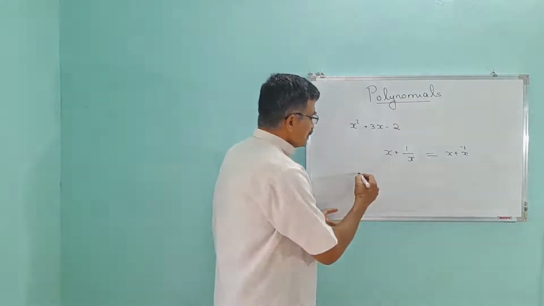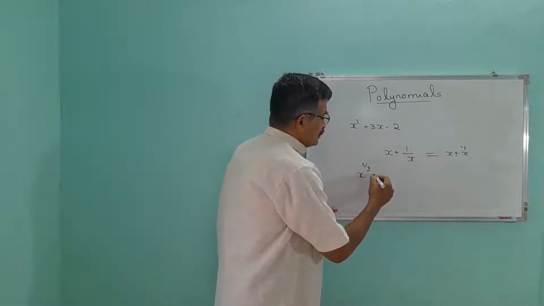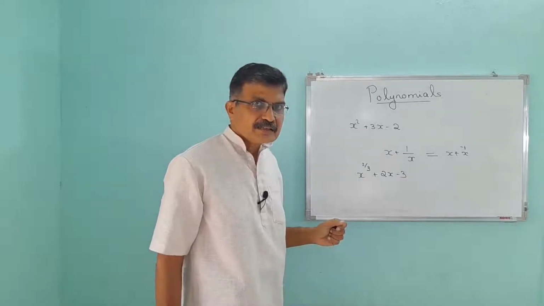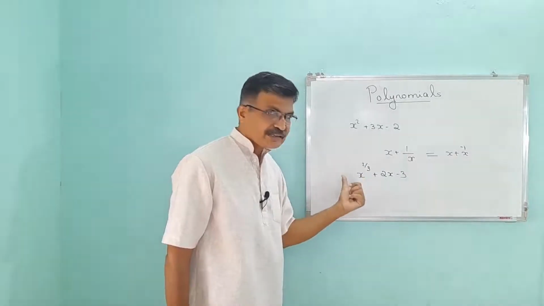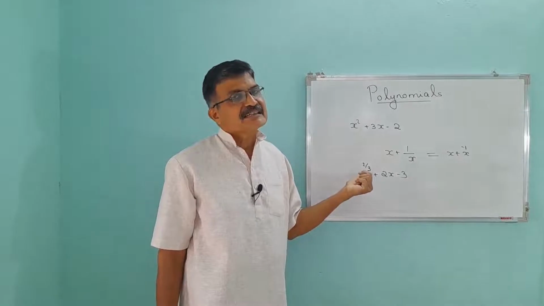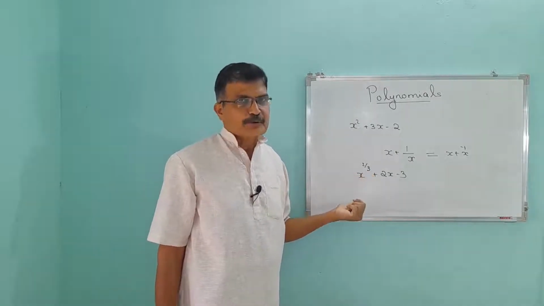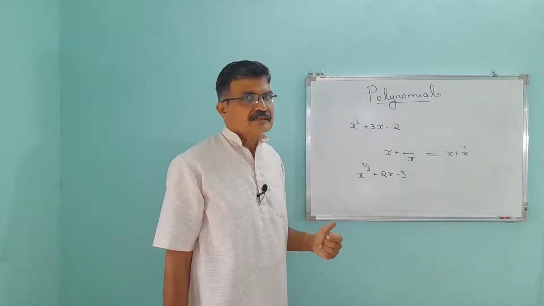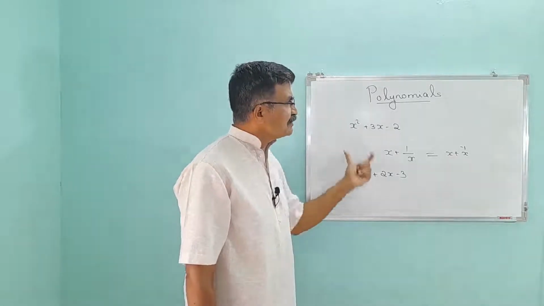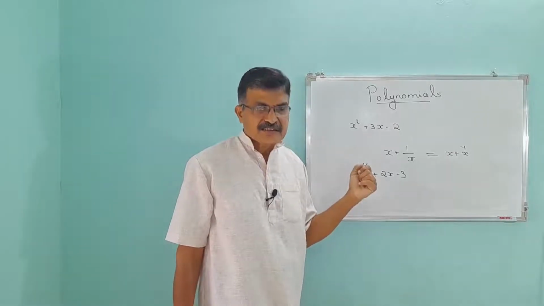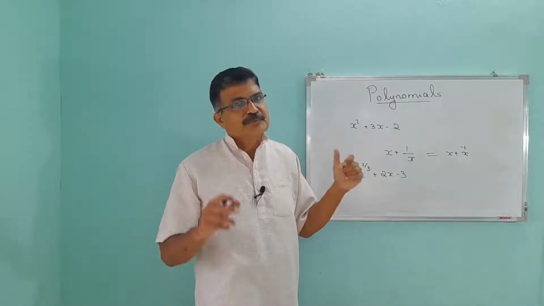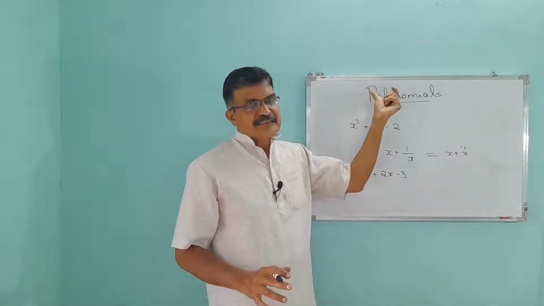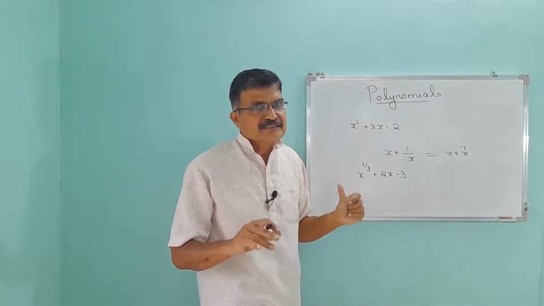Then x raised to 2 by 3 plus 2x minus 3. Whether this is a polynomial? No, this is not a polynomial. Why? The power of the x here is a fraction. It is not a whole number. So this is not a polynomial. Okay. So polynomials are mathematical expressions in which the power of the variable should be a whole number. So all polynomials are mathematical expressions, but all mathematical expressions are not polynomials.